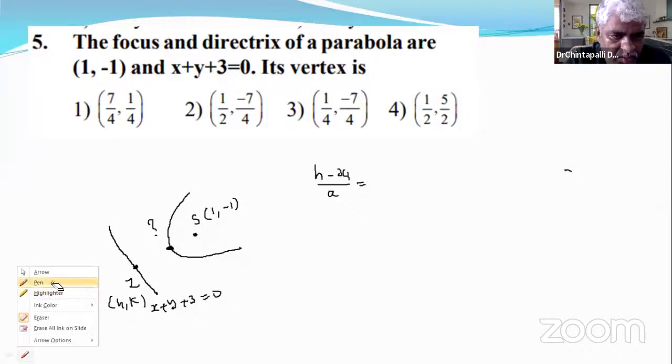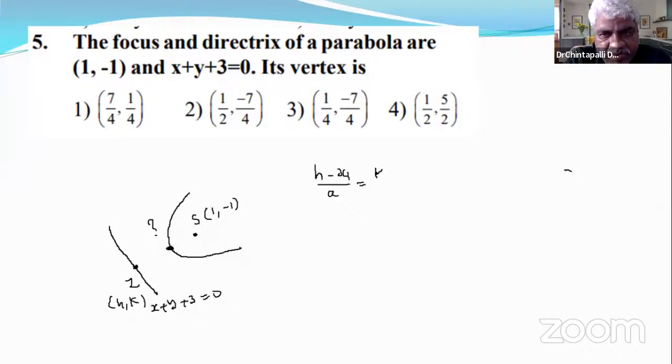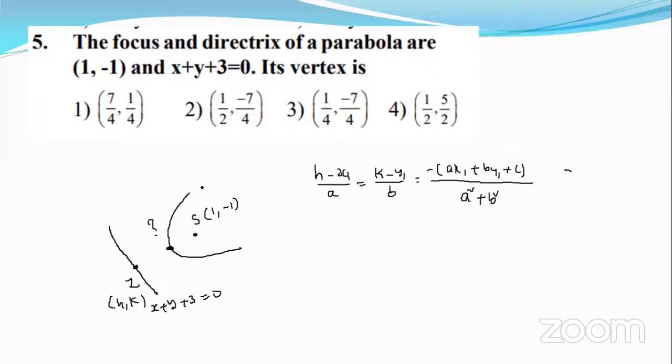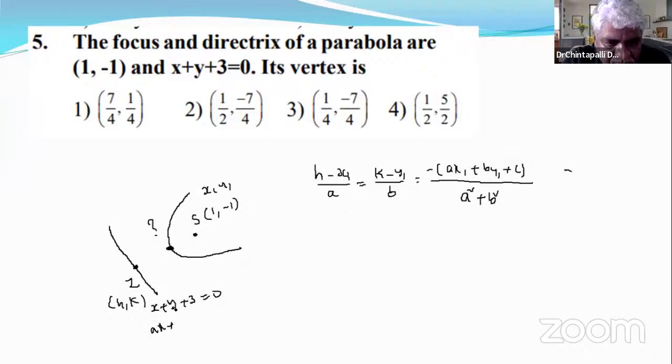(h - x1)/A = (k - y1)/B = minus (ax1 + by1 + c)/(a square + b square). For image, the formula has 2 here, minus 2 times of. But foot of perpendicular is only minus of (ax1 + by1 + c) by (a square + b square). For perpendicular distance there is a root, but here the root is not there. This is (x1, y1), and this is ax + by + c.